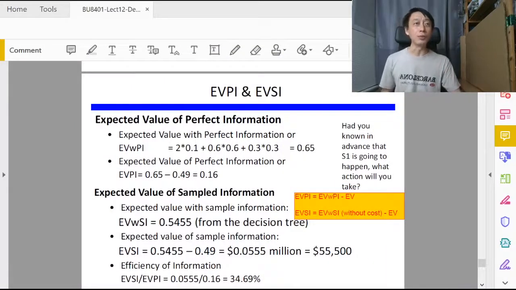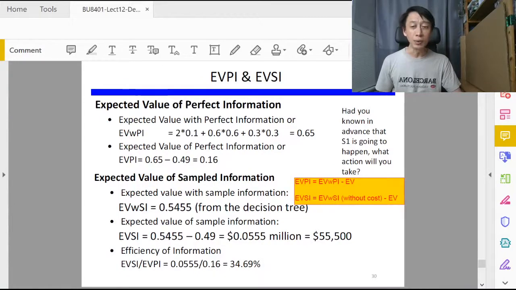And of course, if we come back to our slide here, we find that we can compare them using the ratio, right? So the efficiency of information, that's what we call it, is just calculating the ratio. Of course, the closer to 100%, the better is this consultant, because it's bringing us to what is actually possible. Now, to go beyond EV with PI is impossible, but if this consultant brings us to 90% of what is possible, that's really, really good, right? So then we will have a higher budget for this consultant.